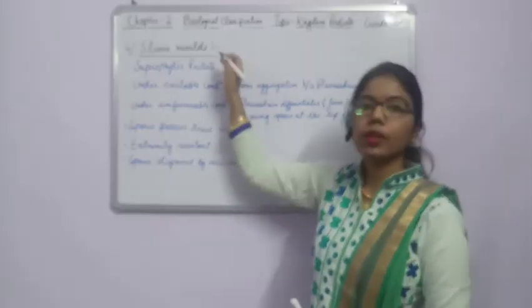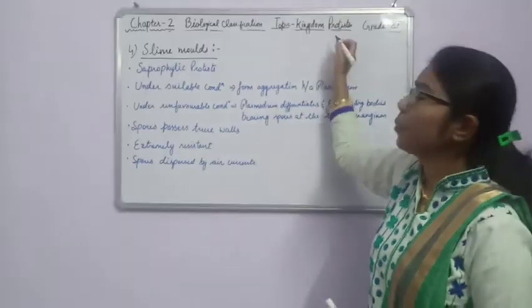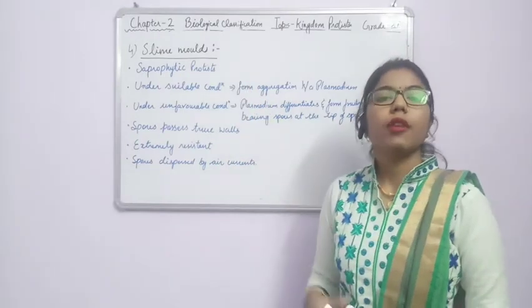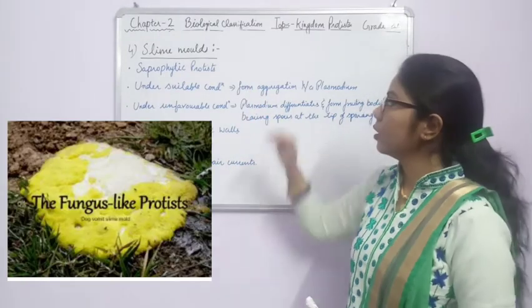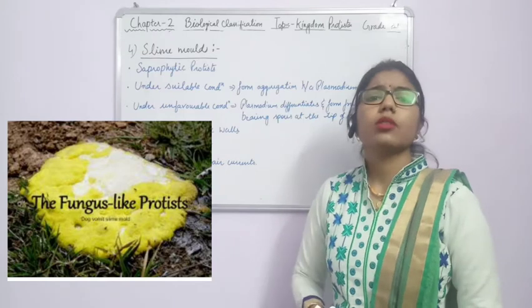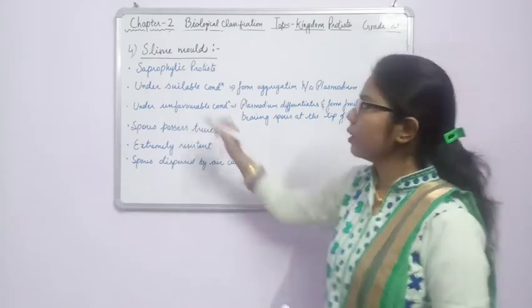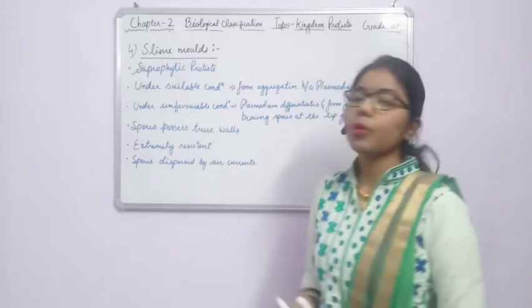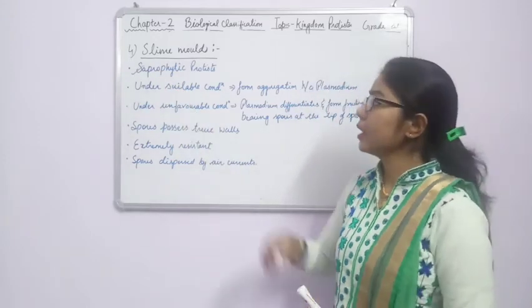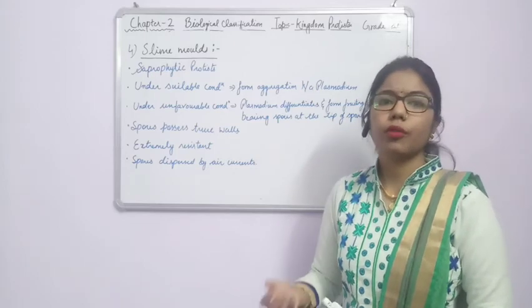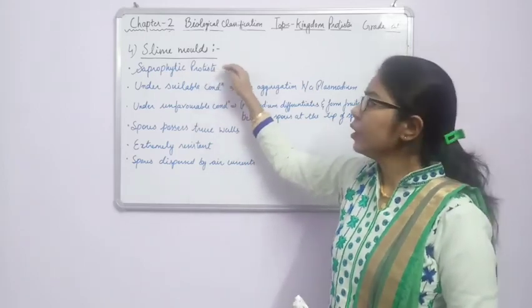So it is the fourth group of kingdom Protista. As we have discussed, they are fungi-like protists. Whenever we are talking about fungi, what is the mode of nutrition? It is a saprotrophic mode of nutrition. So that's why I've written here saprophytic protist. Why? Because they are taking their nutrition from the dead and decaying twigs or the wooden things.